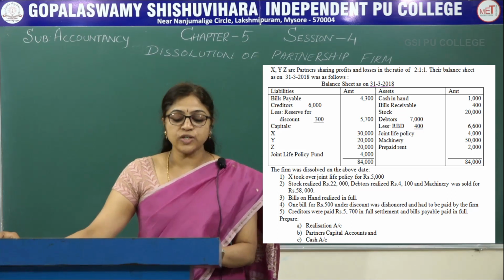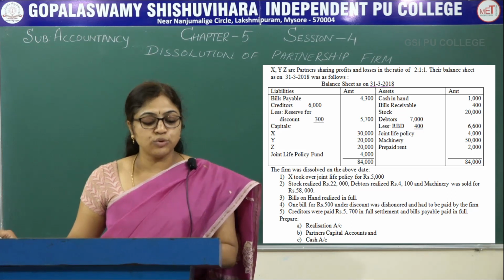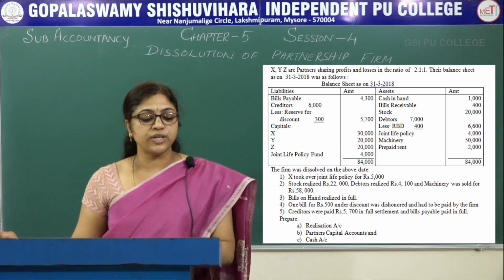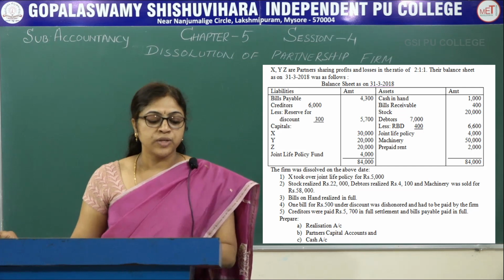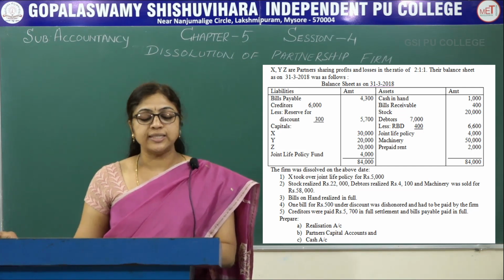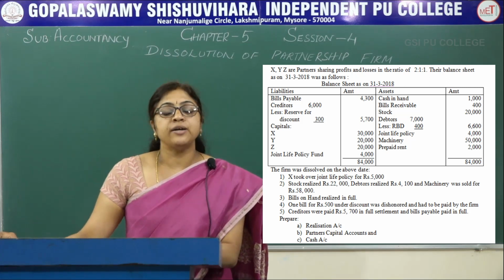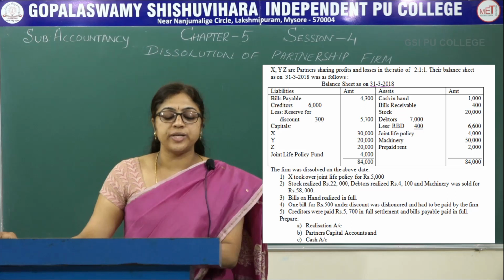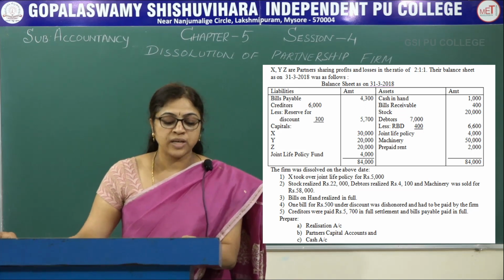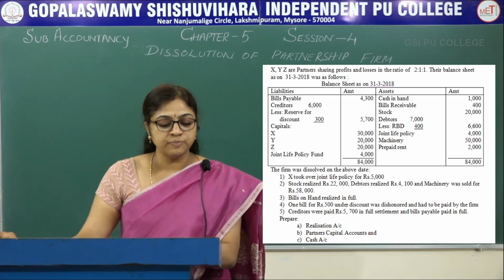Adjustment. The firm was dissolved on the above date. First adjustment, X took over joint life policy for rupees 5,000. Second one, stock realized rupees 22,000, debtors realized rupees 4,100 and machinery was sold for rupees 58,000. Next, third one, bills on hand realized in full.